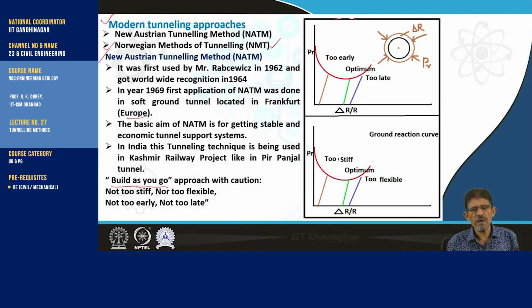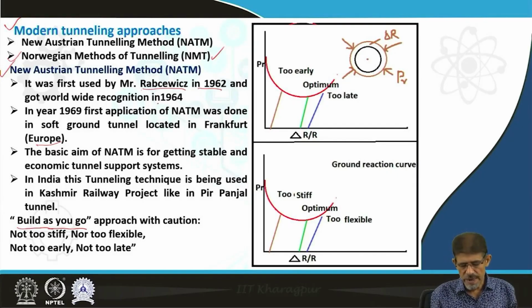Later on, the concept of Fenner was extended by Mr. Rabcewicz in 1962, and he published his work in 1964. It means in 1964 the work of Rabcewicz came to light.